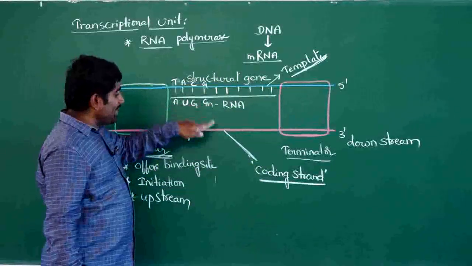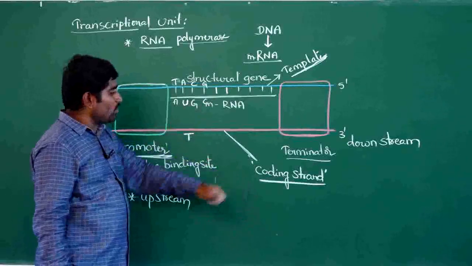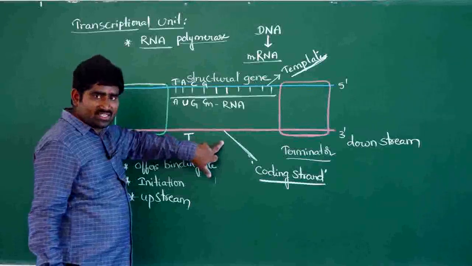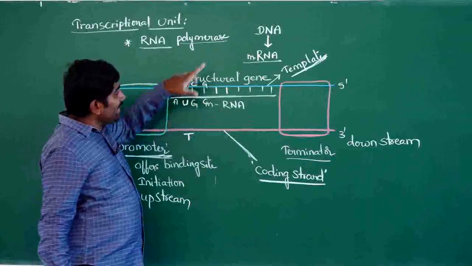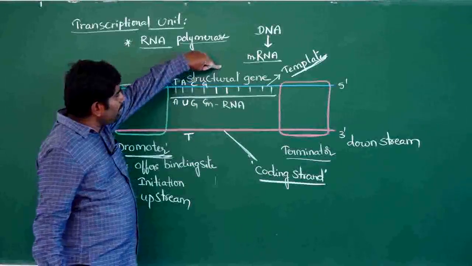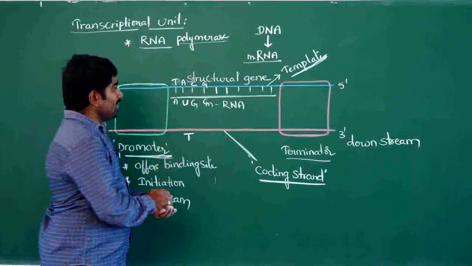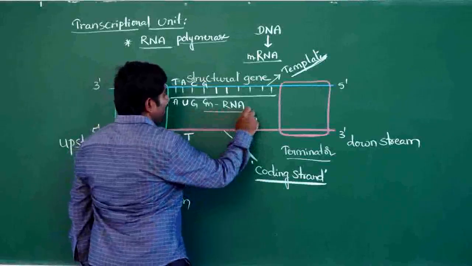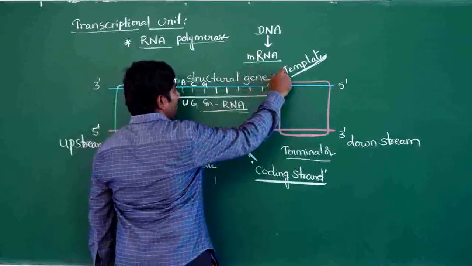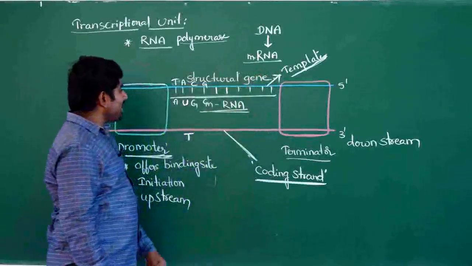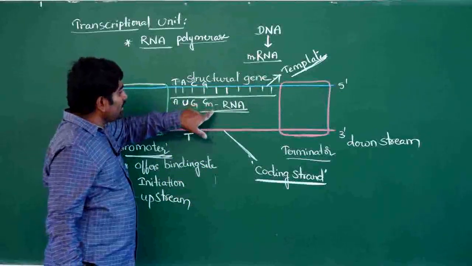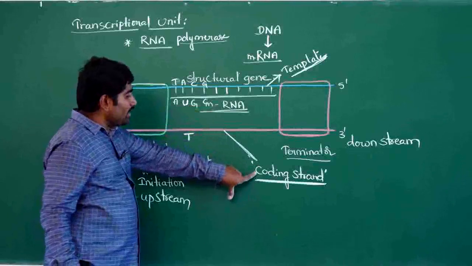Then the mRNA contains a sequence similar to the coding strand, because the template strand is complementary to the coding strand and the mRNA is complementary to the template strand. So the mRNA will look like the coding strand.